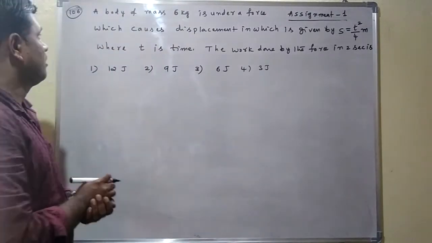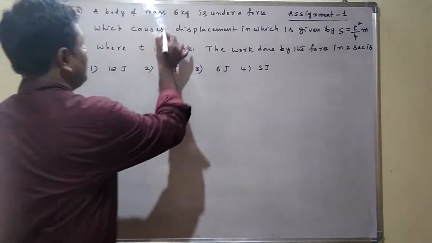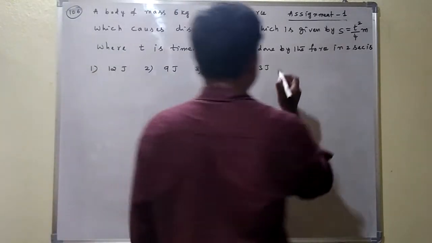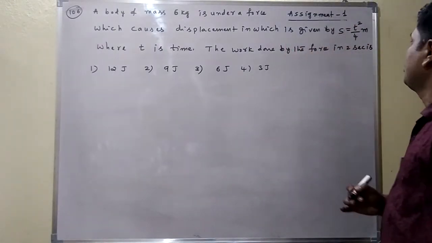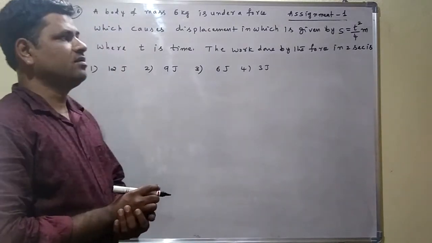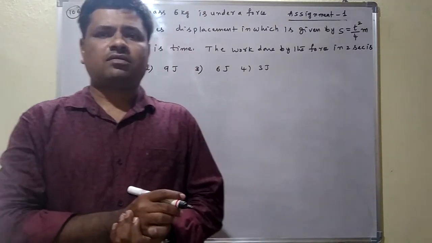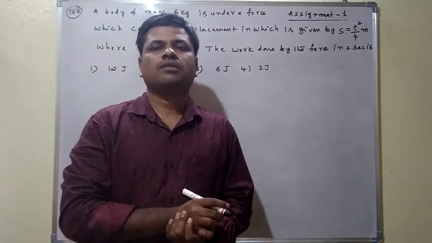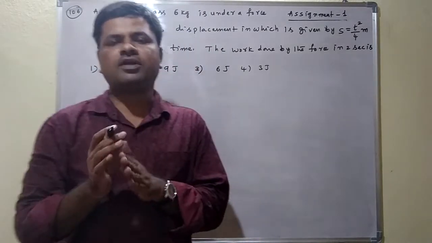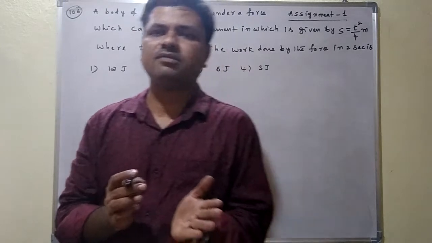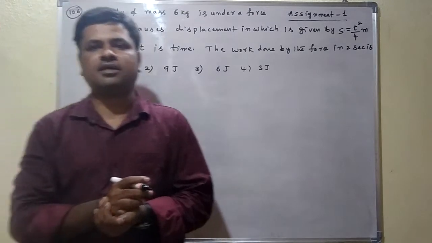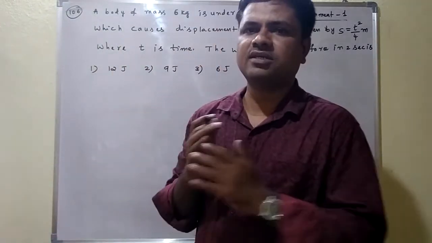See question number 106. A body of mass 6 kg is under a force which causes a displacement given by S is equal to t square by 4 meter, where t is the time. What is the work done by the force in 2 seconds? This problem we can also solve using the work energy theorem. According to the work energy theorem, work done by the body is equal to change in kinetic energy. Change in kinetic energy means final kinetic energy minus initial kinetic energy. That is the work energy theorem statement.